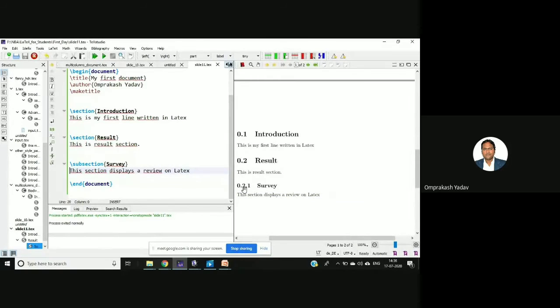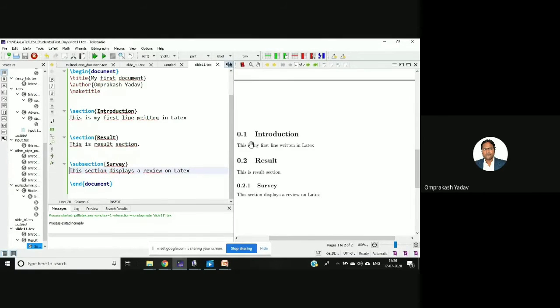Okay, so if you see the numbering, the section was 0.2. Inside that, I am writing Survey as a subsection. So if you see the numbering, it's coming 0.2.1. So it's denoting that it's a subsection of the 0.2 section. And like this we do the numbering.